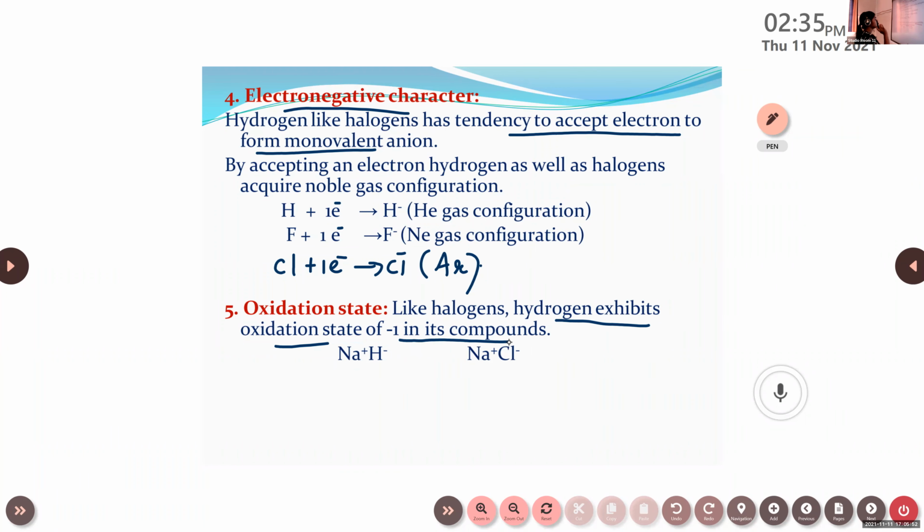Malavika, can you please read the 4th and 5th points? Electronegative character. Hydrogen, like halogens, has a tendency to accept electrons to form a monovalent anion. By accepting an electron, hydrogen as well as halogens acquire noble gas configuration. Oxidation state. Like halogens, hydrogen exhibits an oxidation state of -1 in its compounds. Okay.